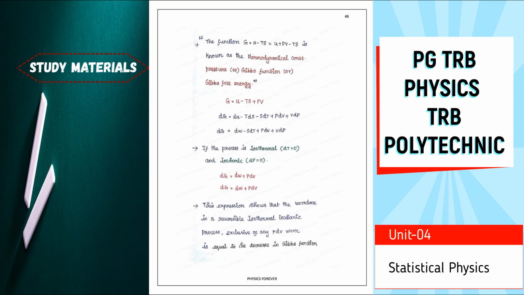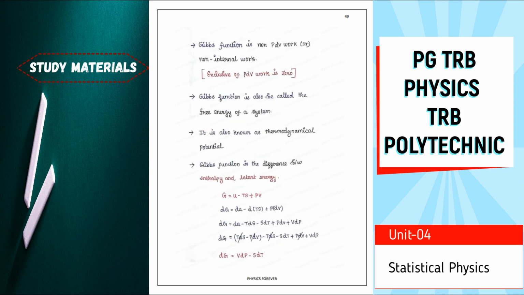So if the process is isothermal or isobaric, there are two steps we have to see in these pages. So what is meant by a Gibbs function? If it is a reversible isothermal isobaric process, then any PdV work is equal to the decrease in Gibbs function. So then the Gibbs function is non-PdV work or non-internal work. Those points are most important.